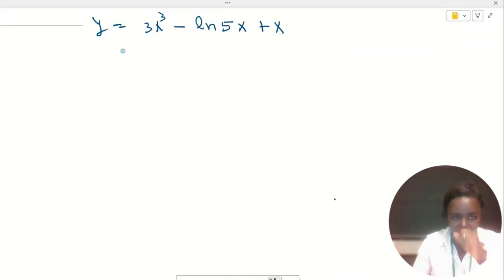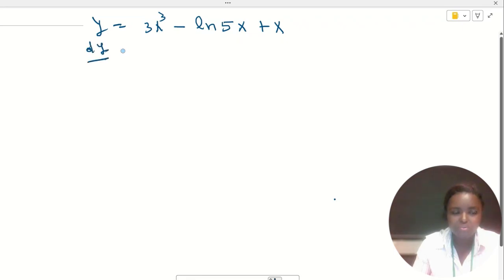So let's start by finding the first derivative, dy with respect to dx.